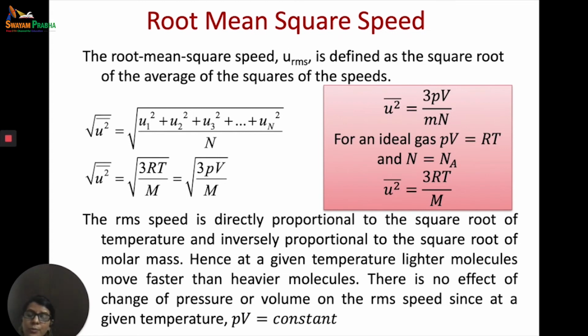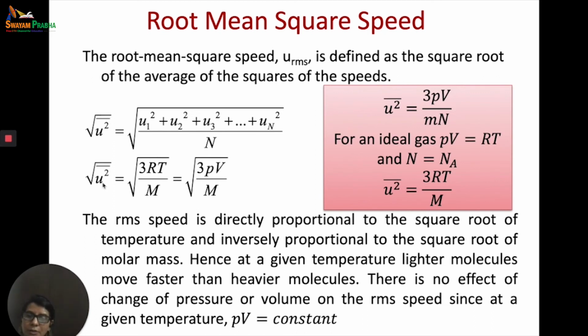There is going to be no effect of change of pressure or volume on the RMS speed, since at any given temperature PV will always be equal to a constant. I am repeating, u bar square was equal to 3RT by M and also equal to 3PV by M. But when we are talking about the square root of u bar square, it will be equal to root 3RT by M or root 3PV by M.